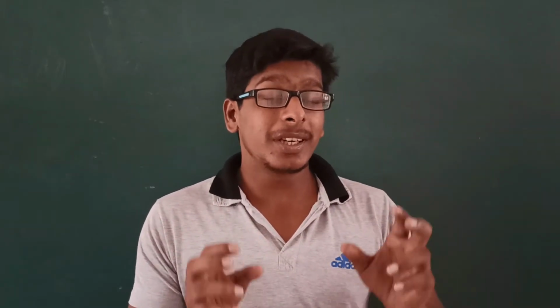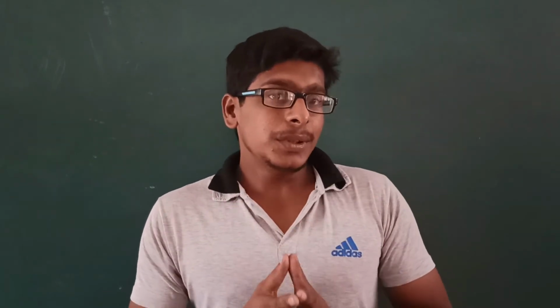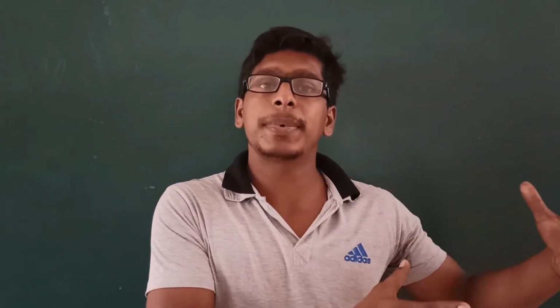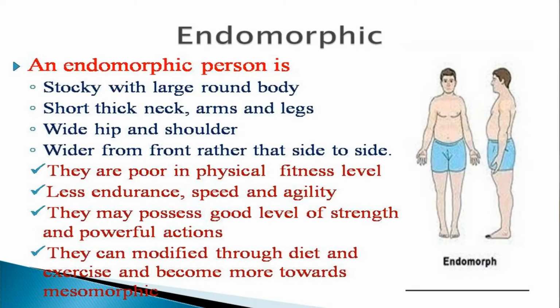Students, I hope that you got a small outline about the categories. Now we are going to see in detail how Sheldon has explained these categories, and that type is called Sheldon's somatotype. The first one is endomorphic. You can see the picture of the body type which is given in the display. An endomorphic person is stocky with a large round body.